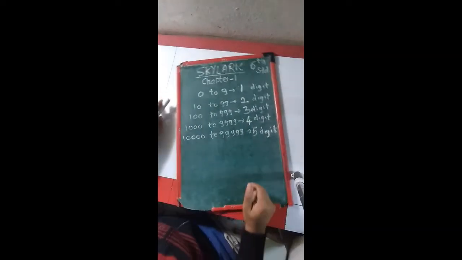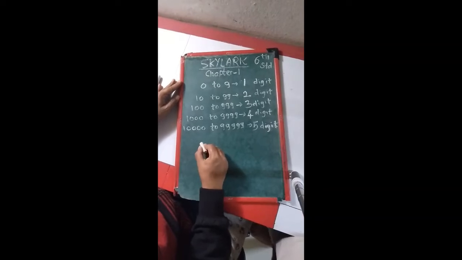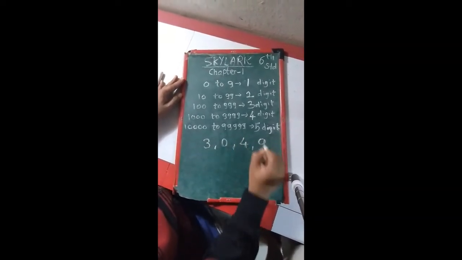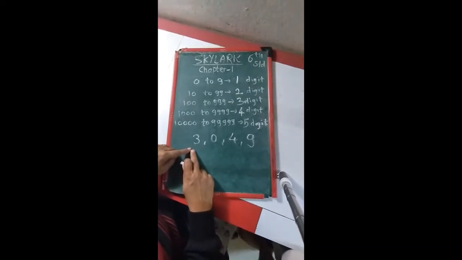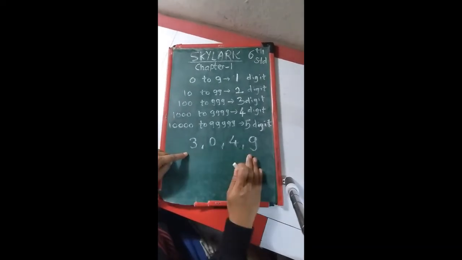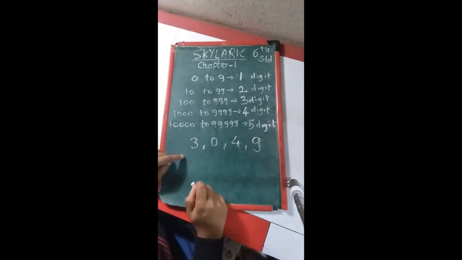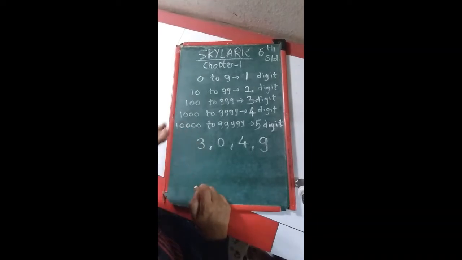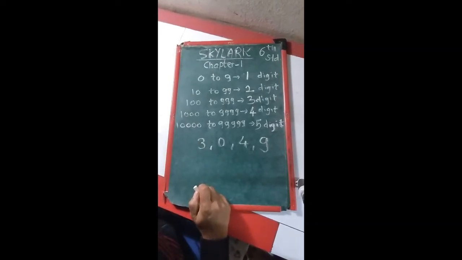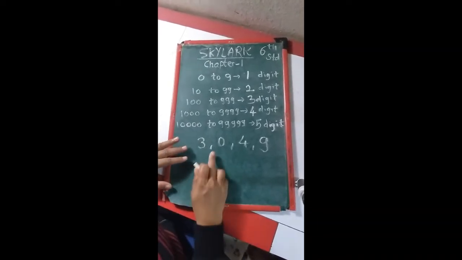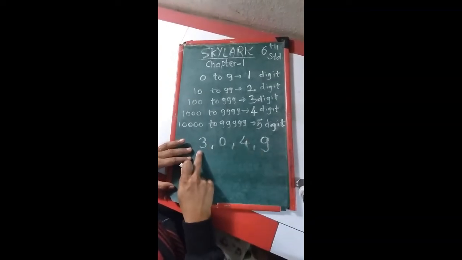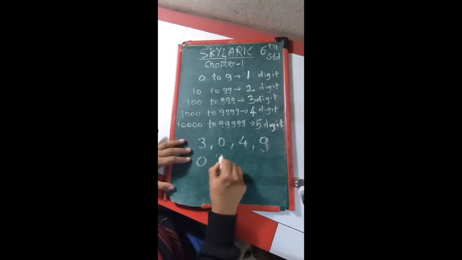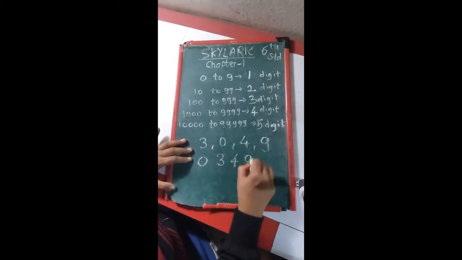Now next, if I give you some numbers 3, 0, 4 and 9. Now I want one biggest number and one smallest number from these given numbers. How? But any one of these numbers cannot be repeated. So how will you go? First, you have to find out the smallest number in these four numbers. So 0 is the smallest number, then comes 3, then comes 4, then comes 9.